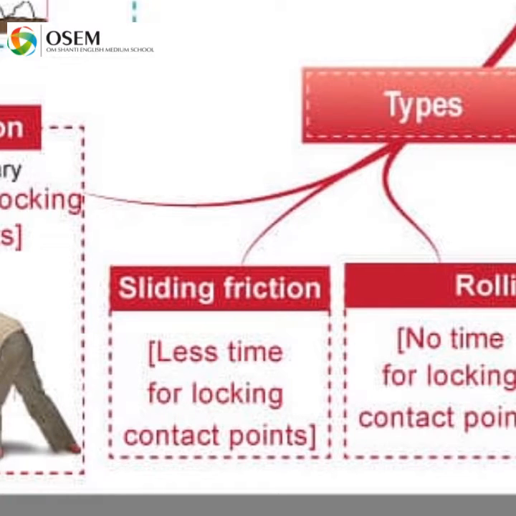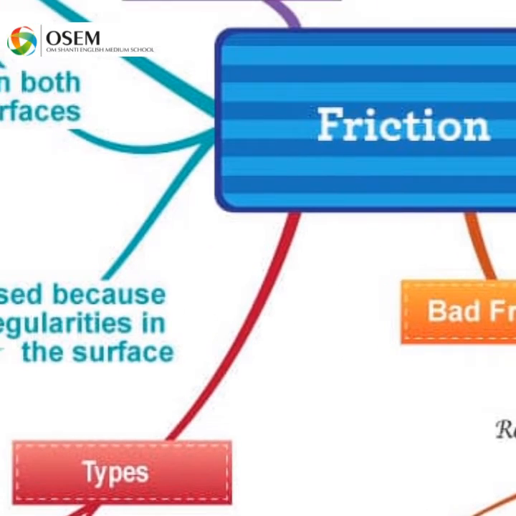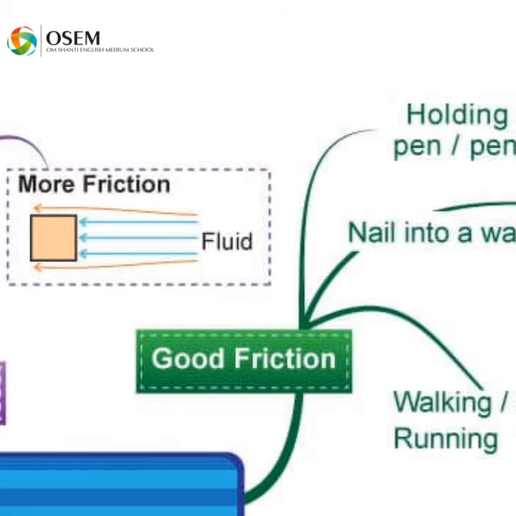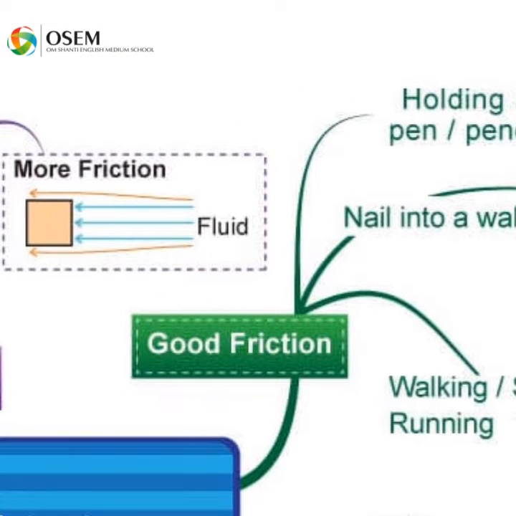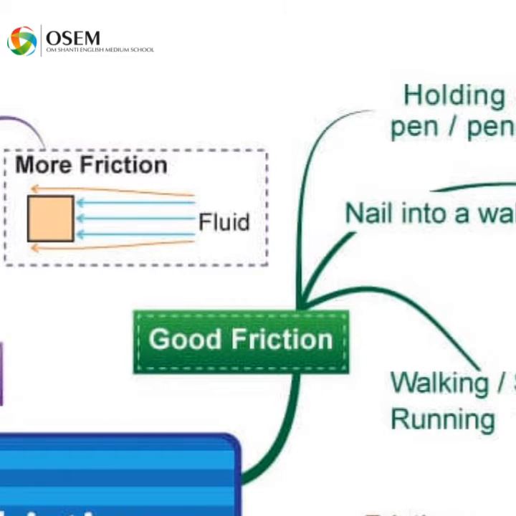Now we will learn what is friction, a necessary evil, meaning the good effects and the bad effects of friction, right? Which are the good effects and which are the bad effects of friction? First we will learn about the good friction. Friction अच्छा क्यों है? We cannot write with a pen or a pencil if there were no friction. अगर friction नहीं होता तो हम pen से या pencil से write नहीं कर सकते.